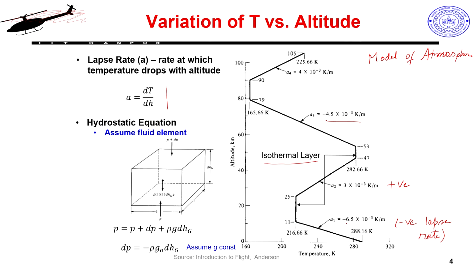My earlier lapse rate was minus 6.5 kelvins per kilometer, here it is minus 4.5 into 10 to the power minus 3 kelvins per meter. So, you can say 4.5 kelvin per kilometer, I can multiply with 1000. Likewise, here minus 6.5 kelvins per kilometer. So, if I go 1 kilometer, I will see a temperature drop of roughly 6.5 kelvins.